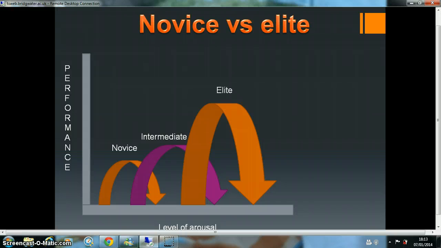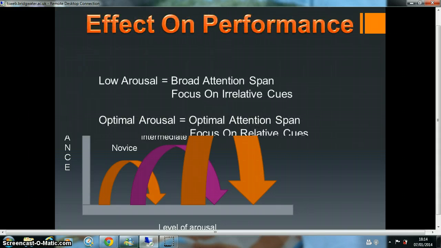Moving on to the novice versus elite now. We've got novices at sport such as football. They've got to play with relatively low arousal levels. This is because they need to focus on the technical side of the sport, such as kicking the ball in the correct way and how to tackle properly, whereas elites can play with high arousal because the sport comes naturally for them, meaning they don't have to focus on the technical side of the sport. This will affect their performance in a good way, because if they can get pumped before a game, they're going to be ready to perform as best as they can.